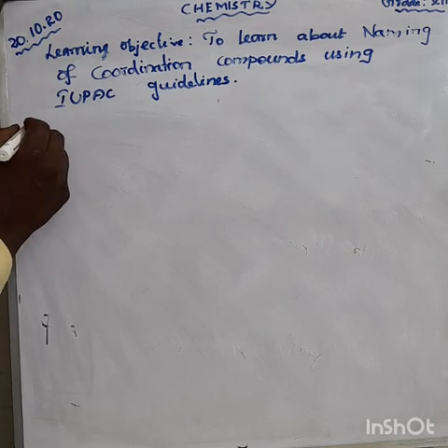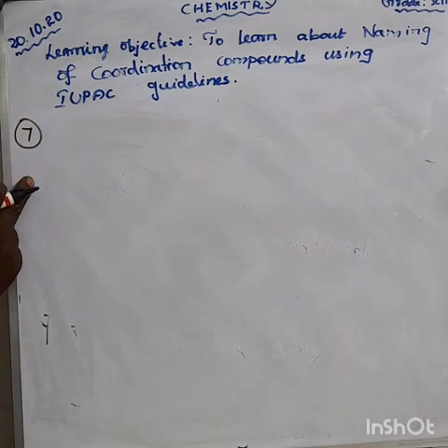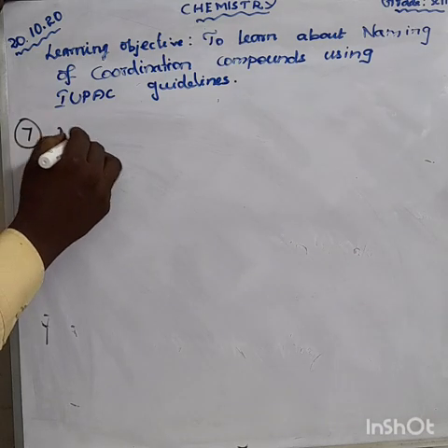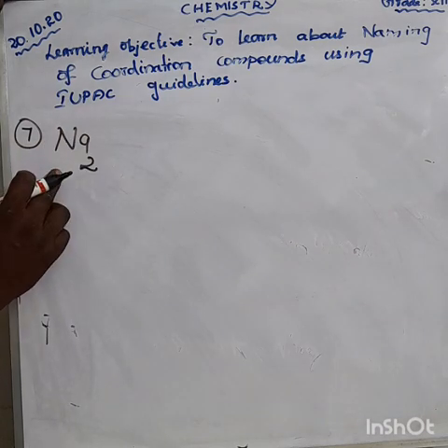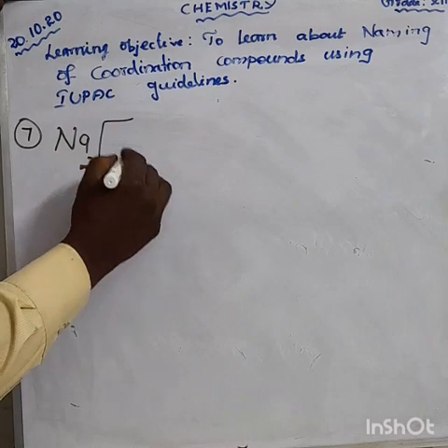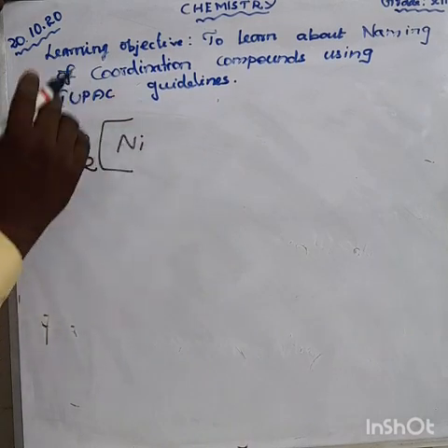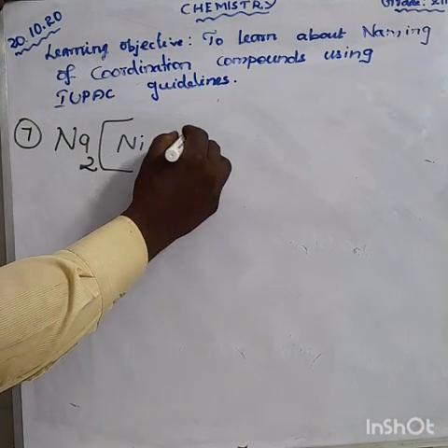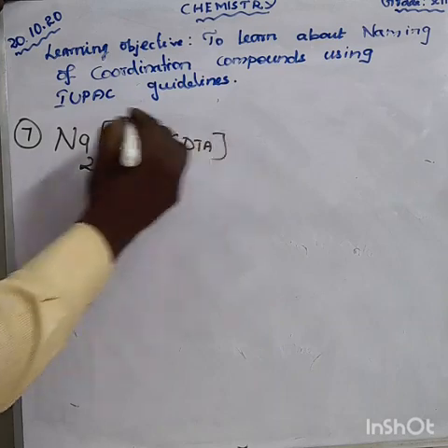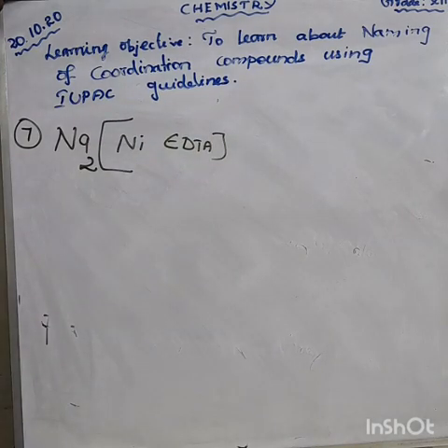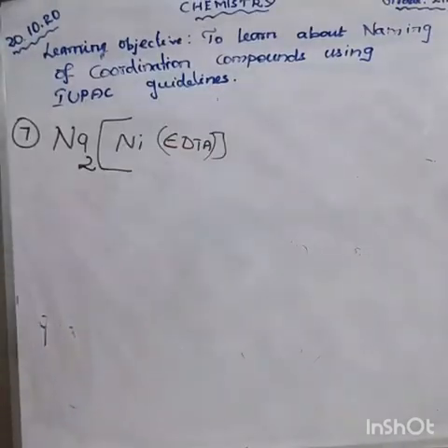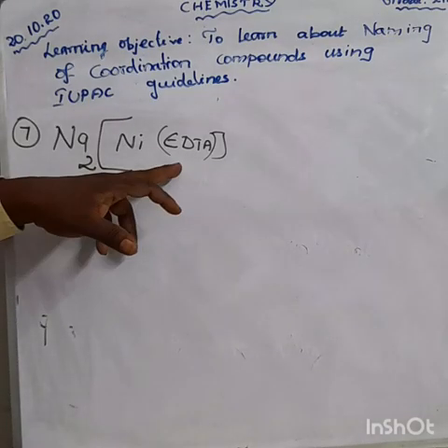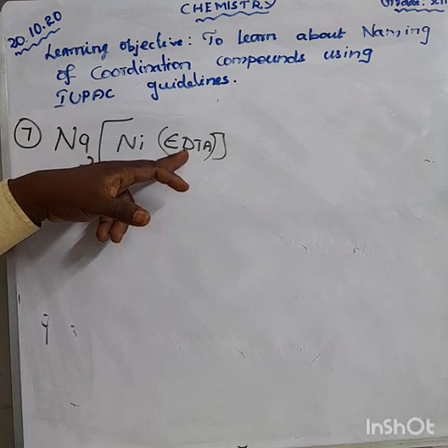Next one is the seventh one. Na2, Ni, EDTA. Okay, EDTA. What is EDTA? Ethylene diamine tetraacetic acid.